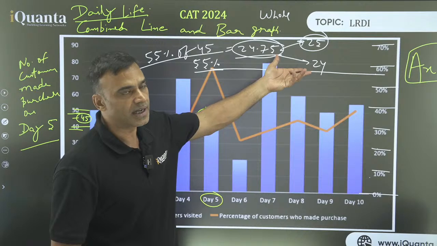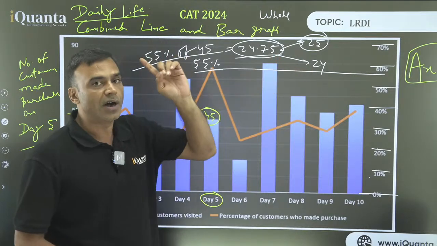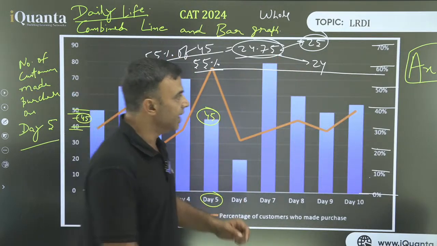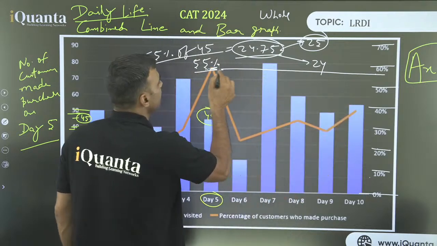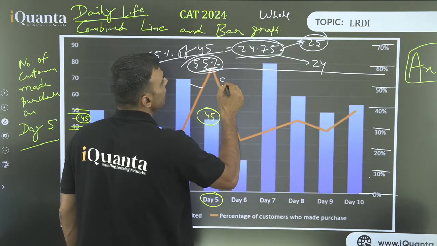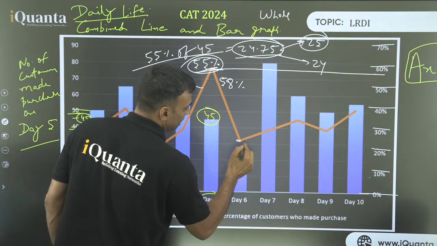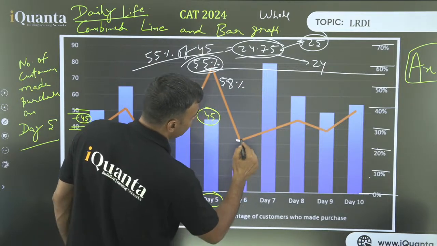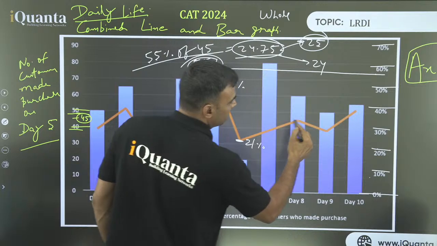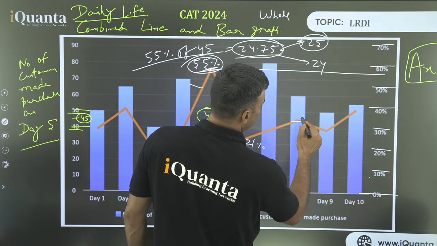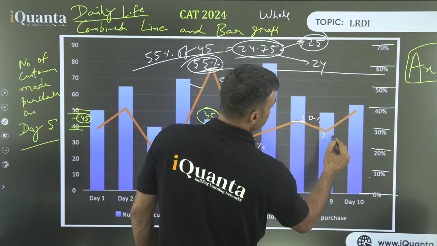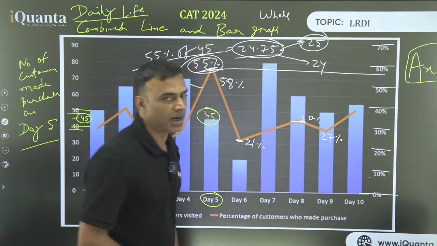That will not be a correct answer. If they want to give a close option situation, then they will have to write exactly that this is not 55, it is 58%. Here they will have to say this is not 20, it is 21%. Here they will have to say that this is around 30% and this is 27%. They will have to say it like that. Is it clear?